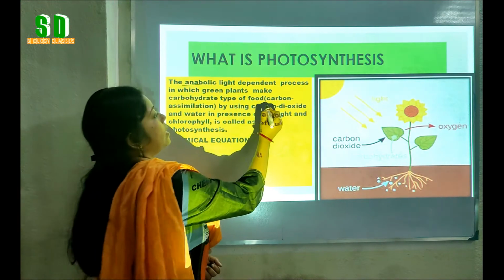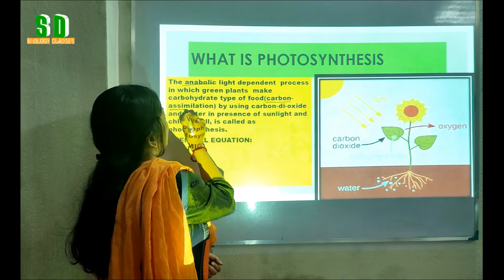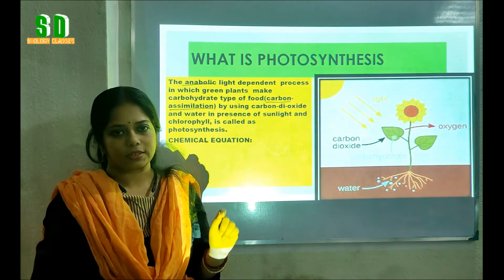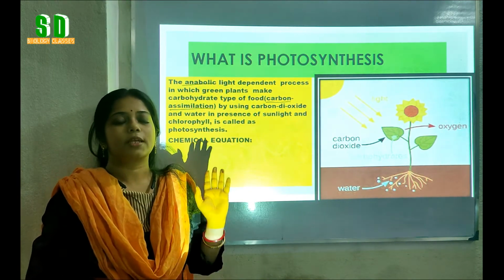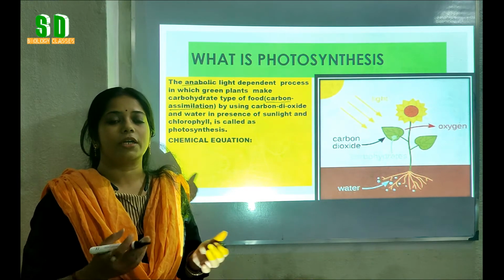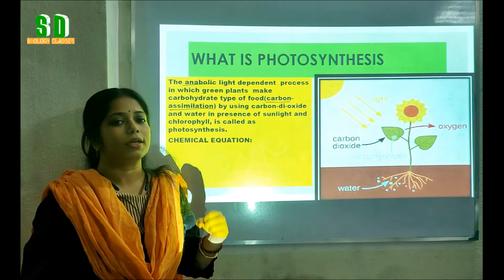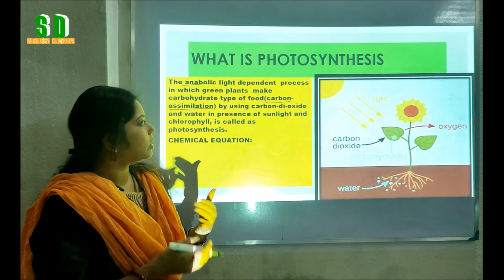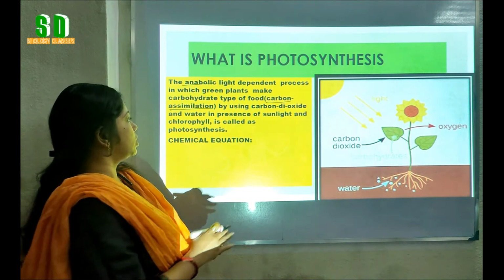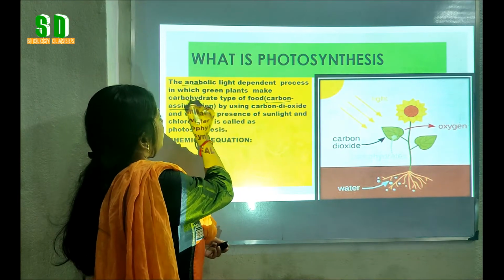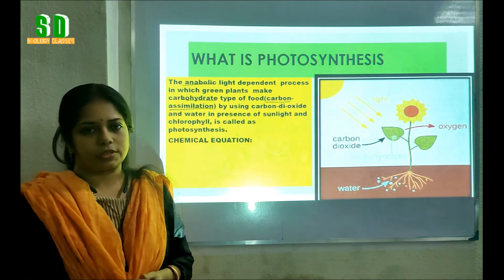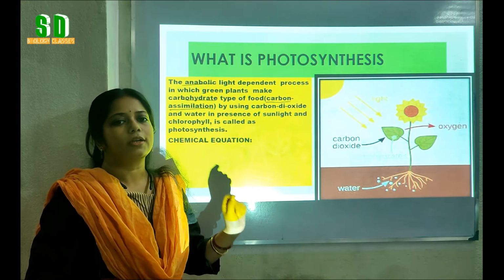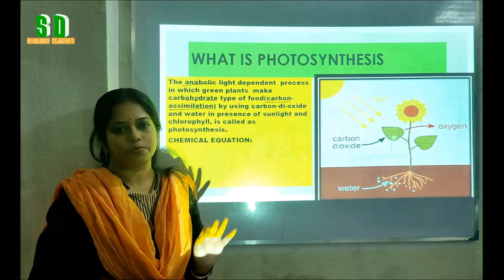Another word is given, that is carbon assimilation. It is also called the carbon assimilation process. Why? Because in the process of photosynthesis, carbon dioxide is taken by the green plants from the air, and by different chemical reactions it is changed into the carbohydrate type of food like glucose, and that's why photosynthesis is called the carbon assimilation process.